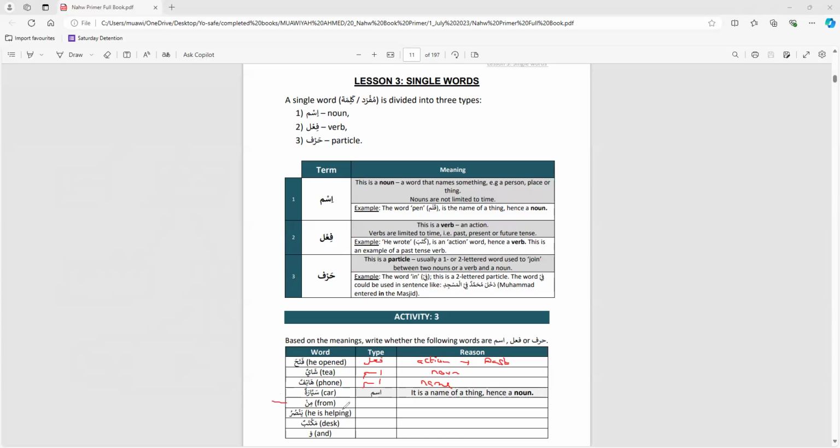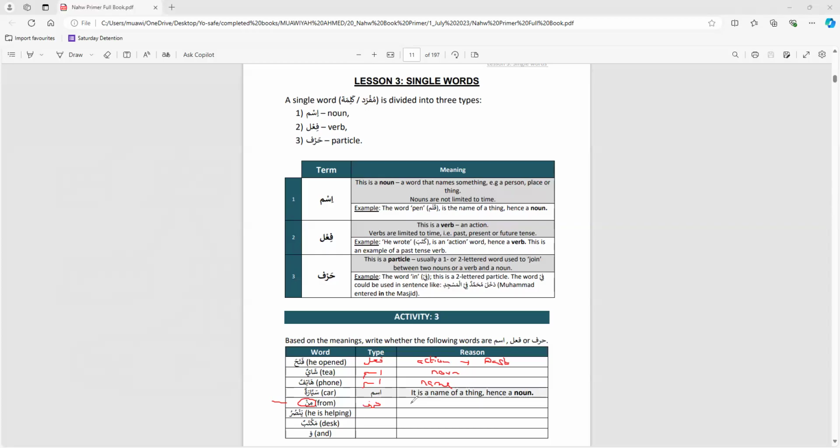Number 5, min, from. So, for example, I travel from Makkah to Medina. So min means from. Yep. Is that ism, fi'l, or harf? A harf. That's correct. Very good. So it's a harf. And why? Because it's a connecting word. So it's the example I gave. I travel from Makkah to Medina. So it's a connecting word. It connects from one place to another, for example.